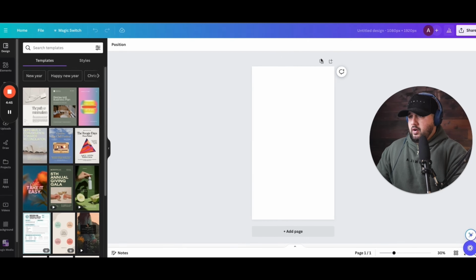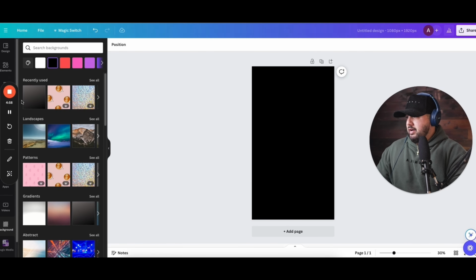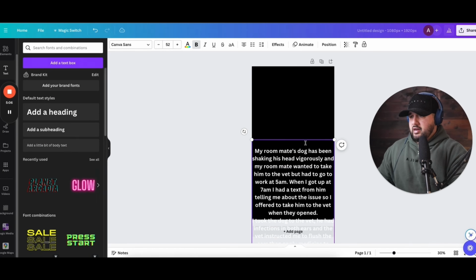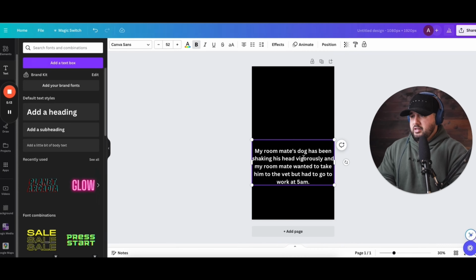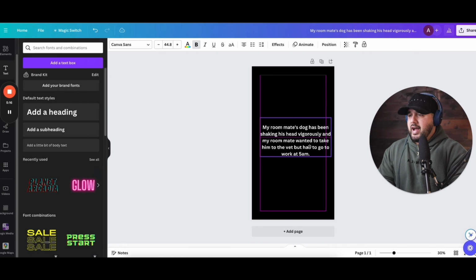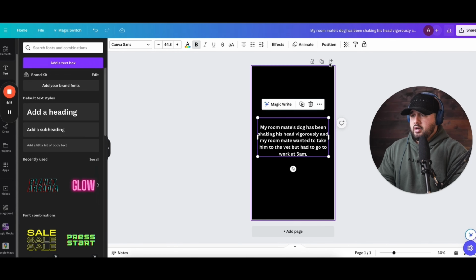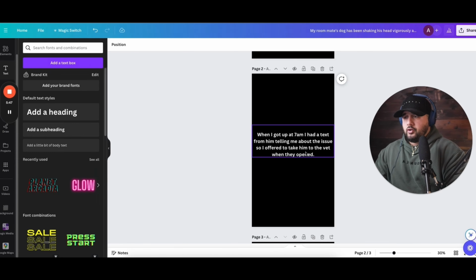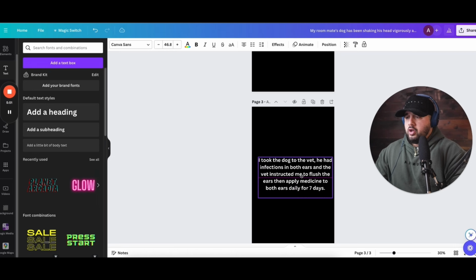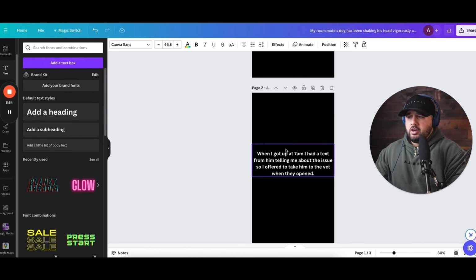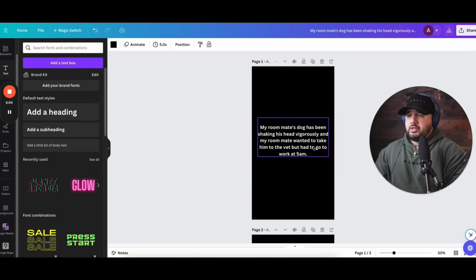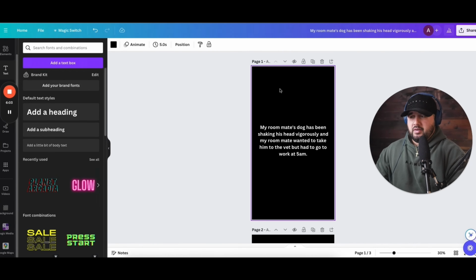And then if you wanted to duplicate a couple of pages, right? Let's just say we wanted a black background. I'm going to make this very generic, just so you guys can get the point of it here. Use a subheading here, and I just continue to copy and split this up. You can make this a certain size. You put another picture behind it, and then you post print, right? Then you do the next one, and so on and so forth. So you get through this whole story, and as people swipe through, they would read each part of this story. You design this a little bit better, obviously, but this is just the rough outline of what you could do with this.